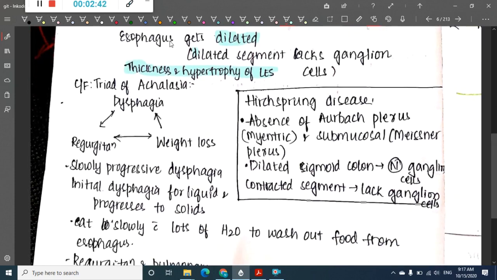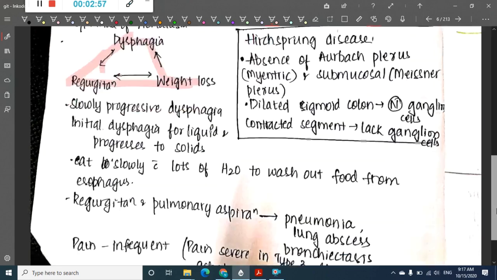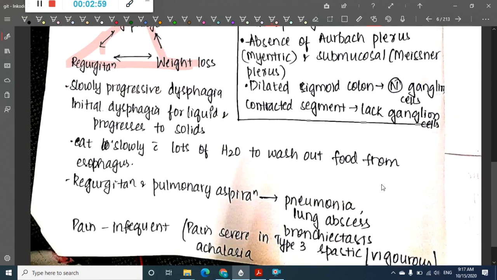Then what is the triad of achalasia cardia? The triad includes dysphagia, regurgitation and weight loss. The patient presents with slowly progressive dysphagia, which is initially for liquids and progresses to solids. So the patient starts eating slowly with lots of water to wash away the food from the esophagus.